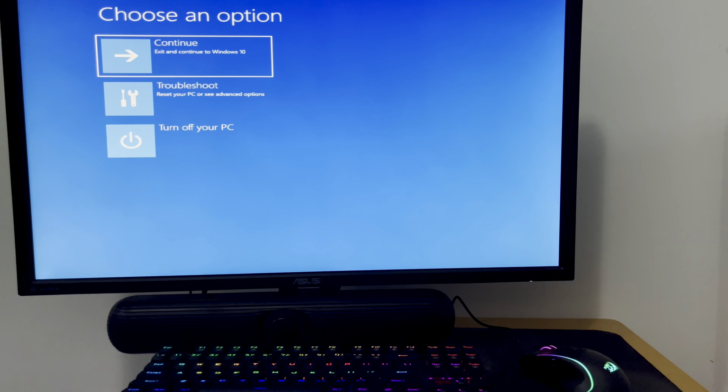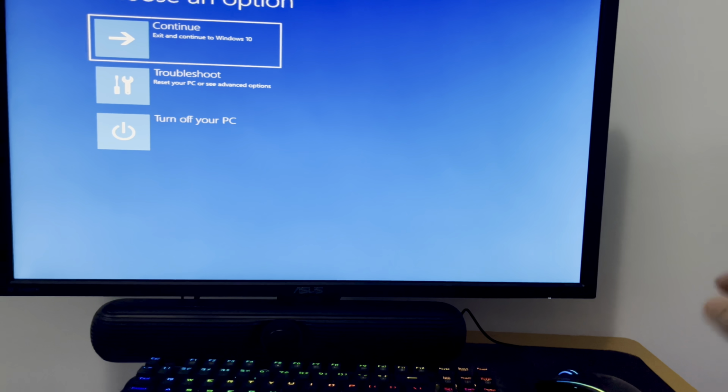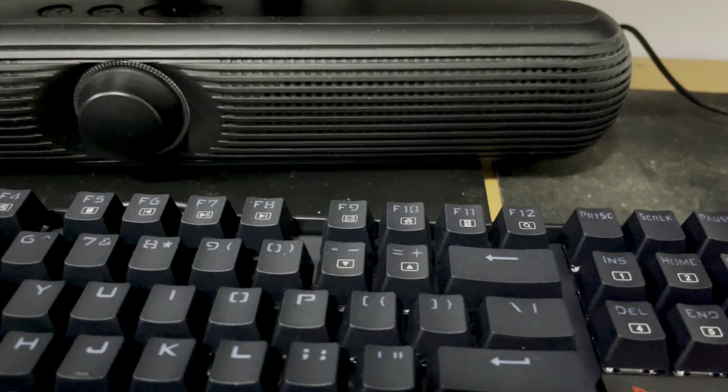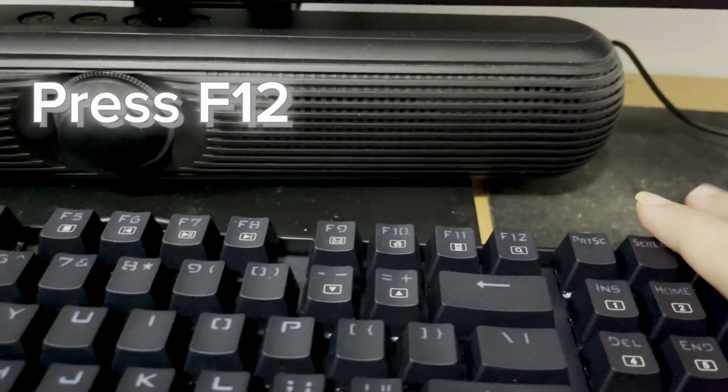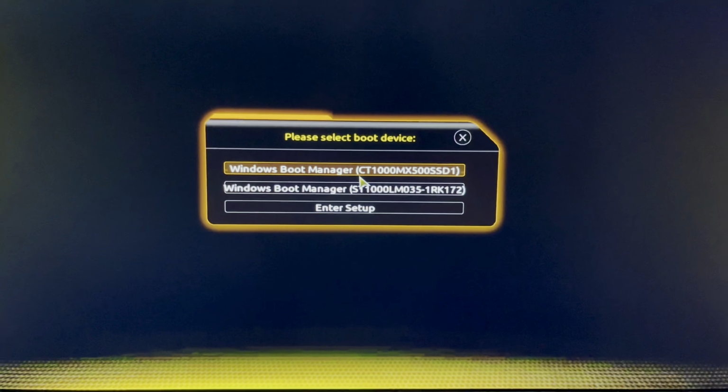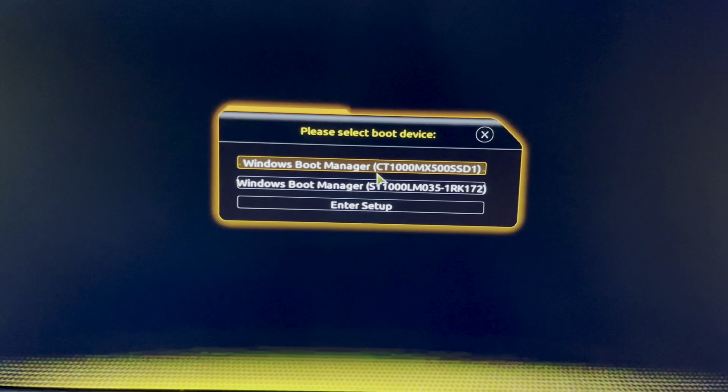Press the third option, turn off your PC, and turn your PC back on, and press F12 for the boot menu. Change to the Windows Boot Manager.